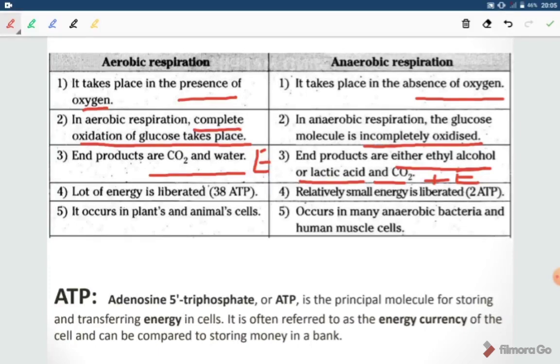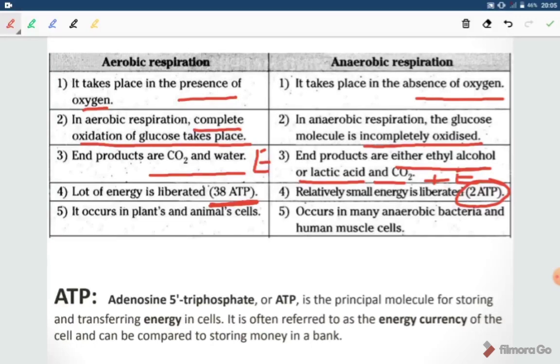Now, what is the difference? Lots of energy is liberated in aerobic respiration, that is 38 ATP molecules. But in anaerobic respiration, very less energy will be liberated. It is only 2 ATP molecules.